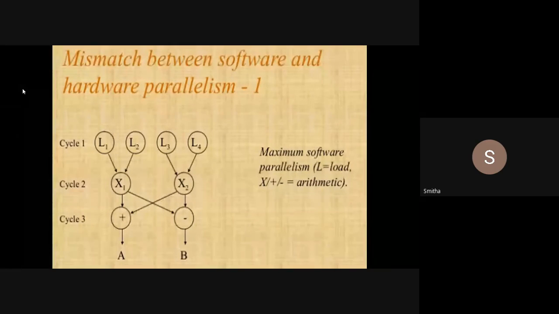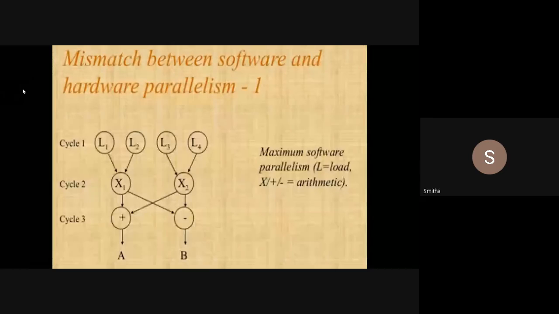In the second cycle, I will multiply in parallel: L1 and L2, and L3 and L4. Then I will add once and subtract once, x1 and x2, and that will be stored in A and B respectively. So this is the overall picture, the set of statements I want to execute. Keep this in your mind. Now I will go to the next slide.